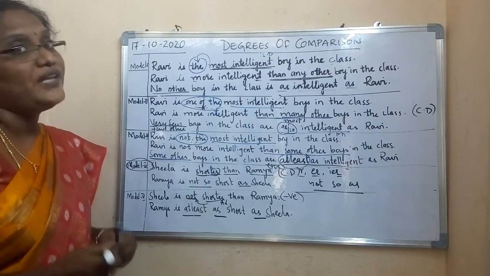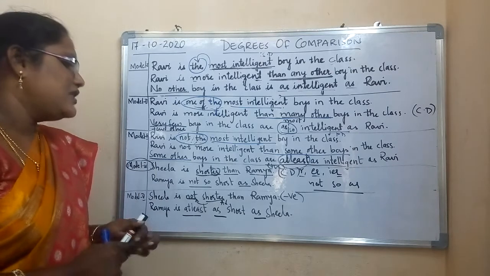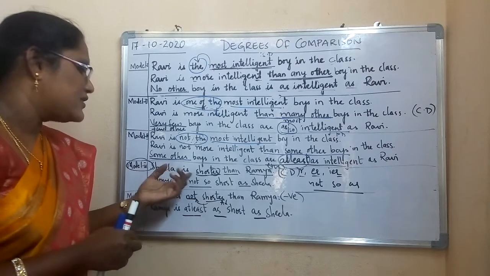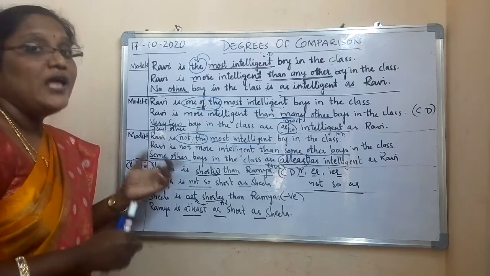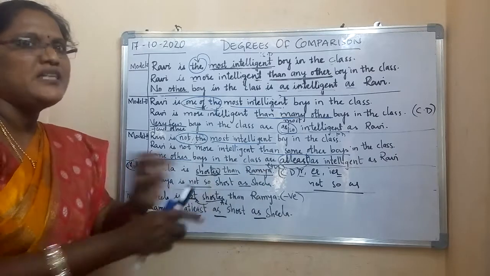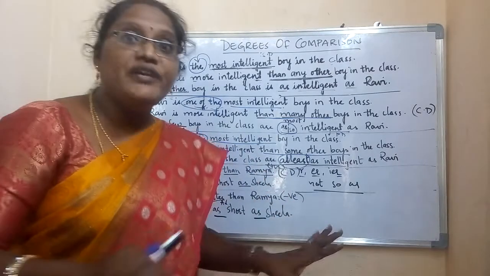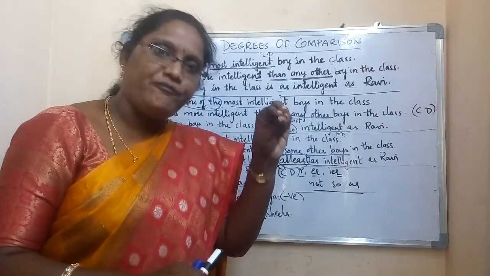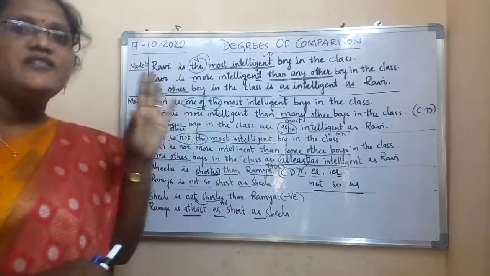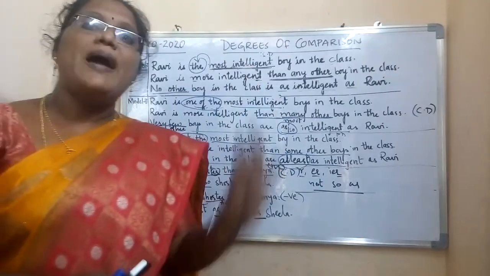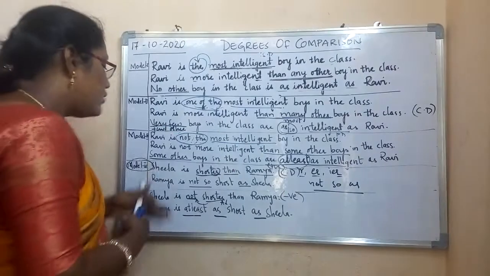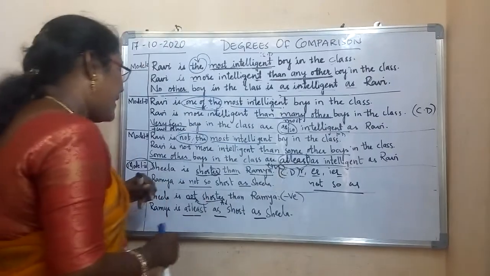So how to identify type 4 or type 5? See children, comparative degree positive statement means that is type 4. Comparative degree negative statement means that is type 5. That is the clue. Now, Sheila is not shorter than Ramya.